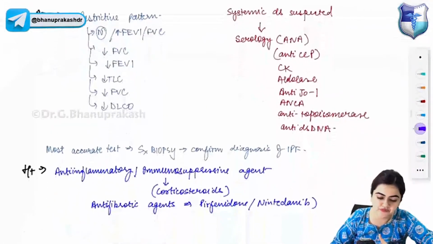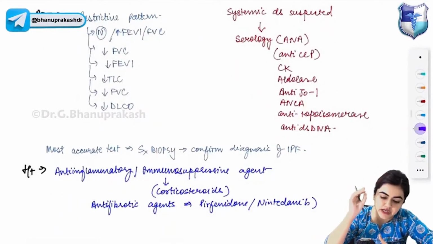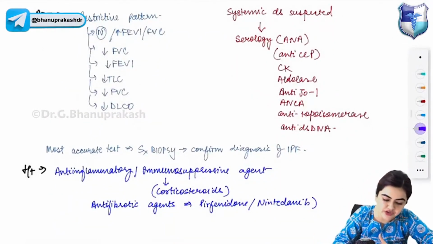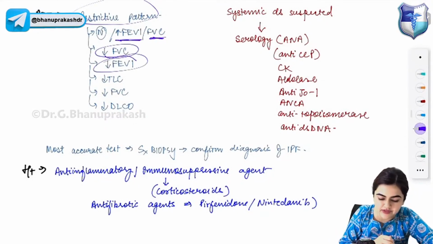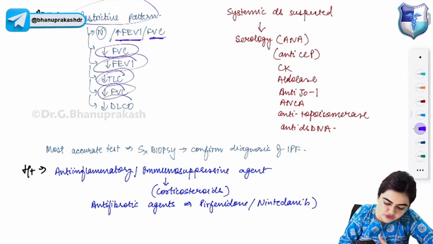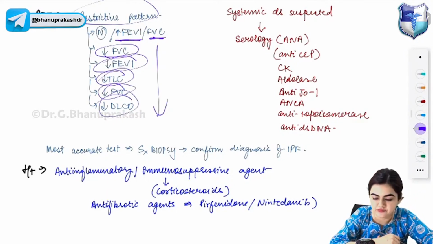Now, what are the pulmonary function test findings in interstitial lung disease? Interstitial lung disease will present like a restrictive pattern of lung disease. So you will get a decrease in FVC value and a decrease in FEV1 value. Everything is decreased. All the findings on pulmonary function test are decreased.